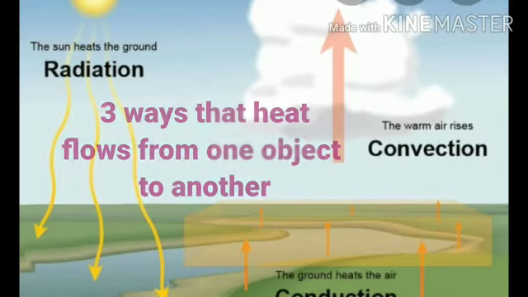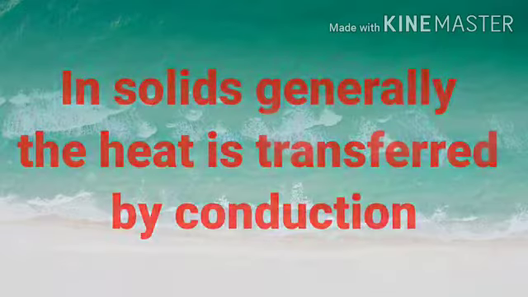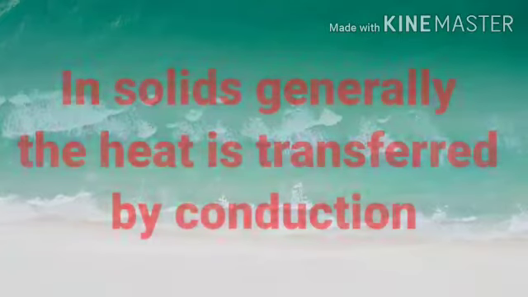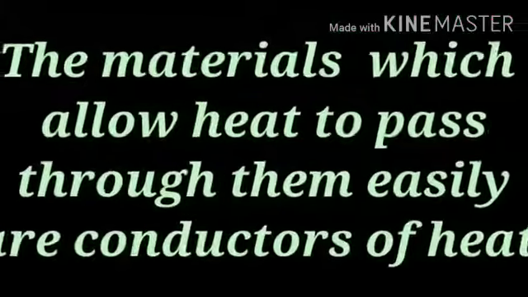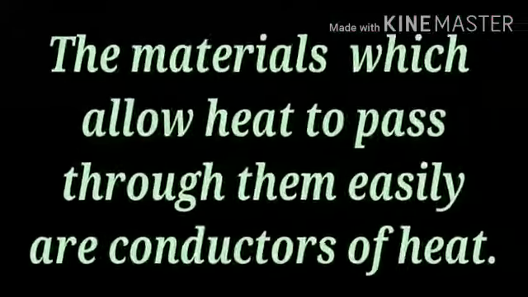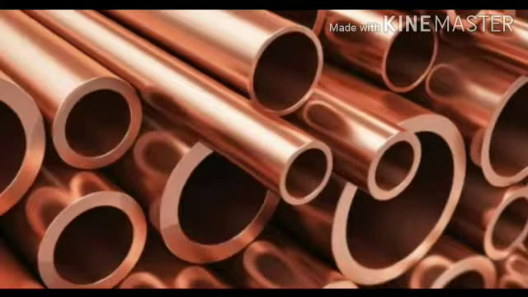There are three ways in which heat can flow from one object to another. These are conduction, convection, and radiation. In solids, generally the heat is transferred by conduction. The materials which allow heat to pass through them easily are conductors of heat. For example, aluminium, iron, and copper.